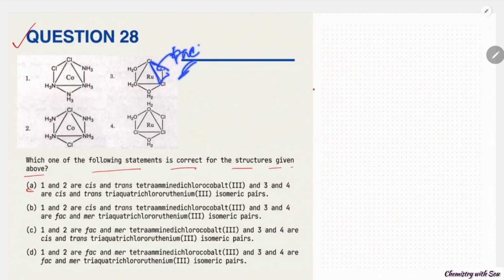isomer, and this chlorine arrangement is a MER isomer. So 3 and 4 form the FAC and MER isomers. In the second option, 3 and 4 form the FAC-MER isomer, so another FAC-MER isomer. So option B is correct.